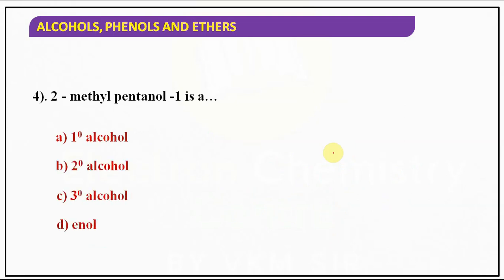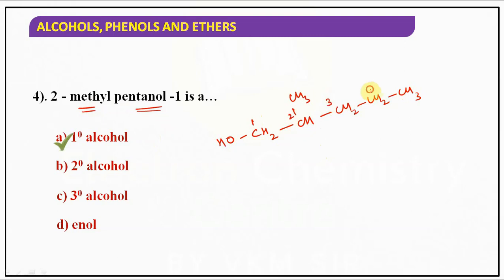Another question given, 2-methyl-1-pentanol. It's an example of primary alcohol. CH2OH, and 2-methyl means CH3. So at first position, second, third, fourth. Okay. So I can write this as 2-methyl-1-pentanol. The OH group is attached to a primary carbon, hence it is an example of primary alcohol. Is it clear?